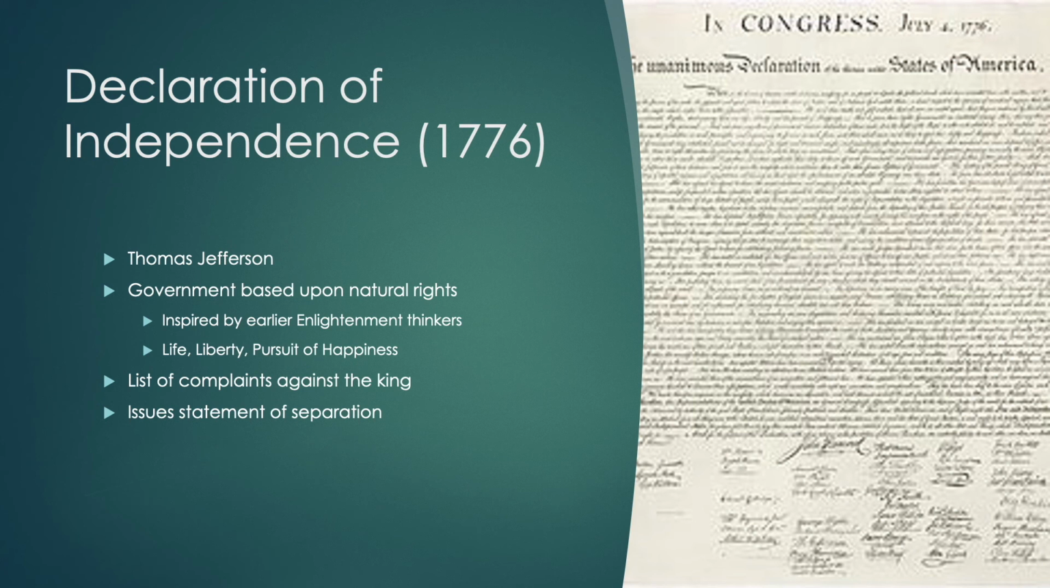Essentially, the document is a list of complaints about the king, a breakup letter between the colonies and the British Crown. It says, in short, it's not me, it's you. Jefferson lays out all the grievances and says, because of all these things, you have broken your contract, you have violated natural rights, and now we're going to issue a statement of separation.